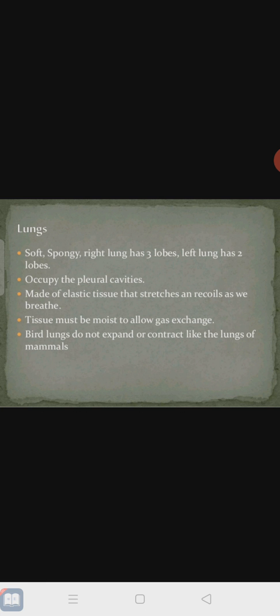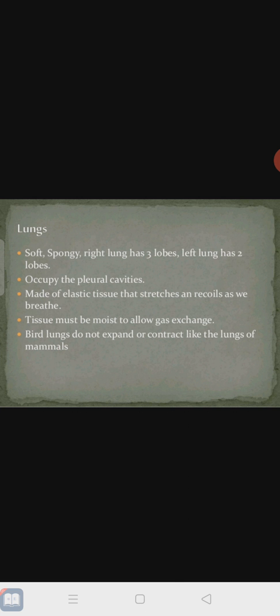So what are lungs? These are soft, spongy organs present in higher animals, in birds and mammals. There is a left lung and a right lung, the same as in birds, and they occupy the pleural cavities in birds. They are made up of elastic tissue that stretches and recoils as we breathe, and the tissue must be moist to allow gas exchange.